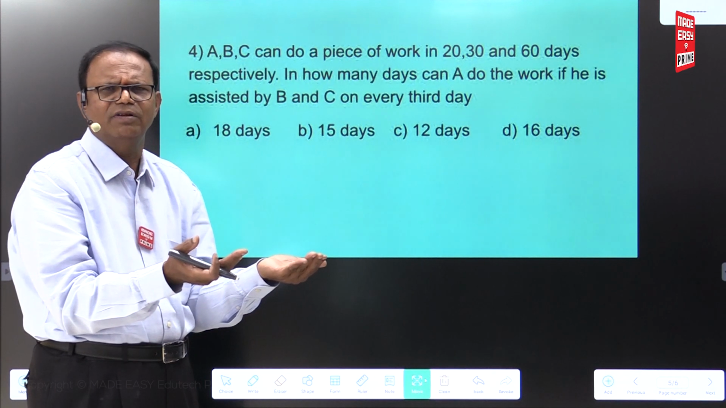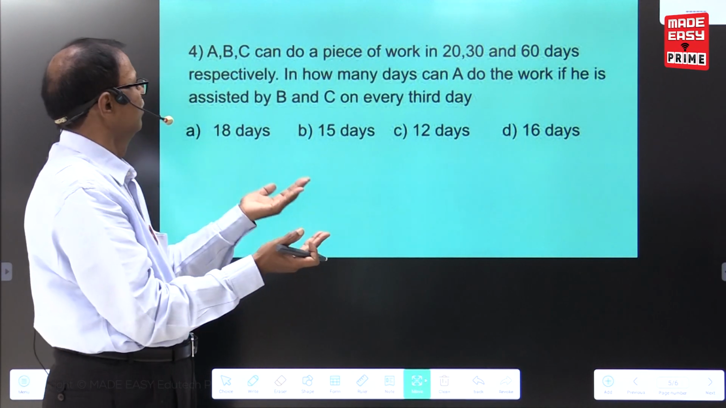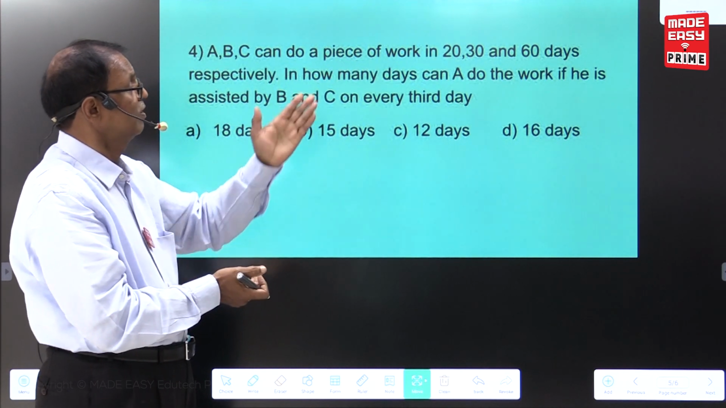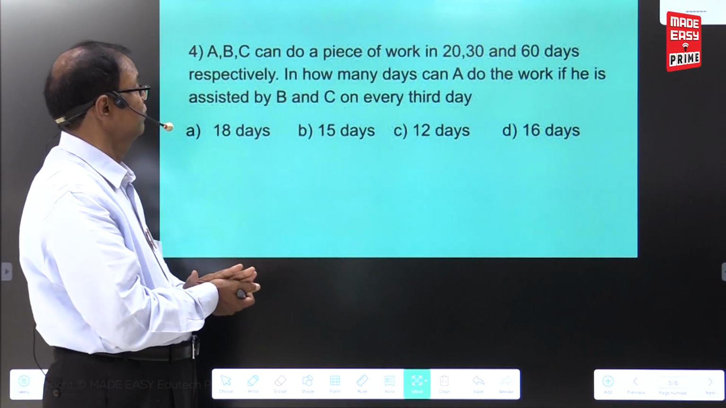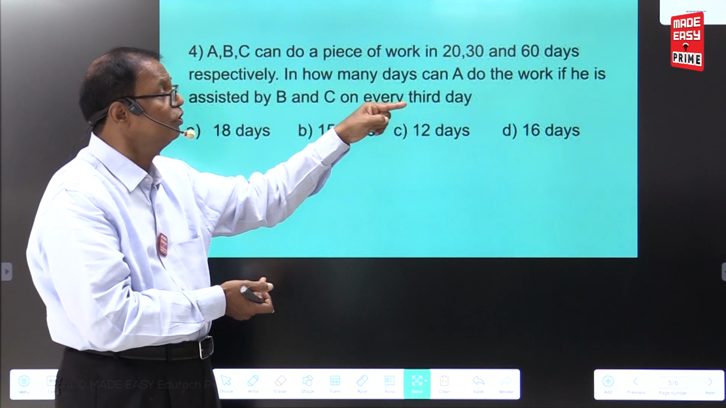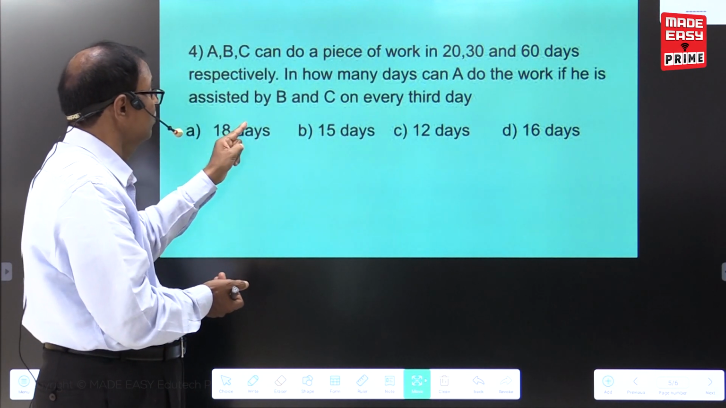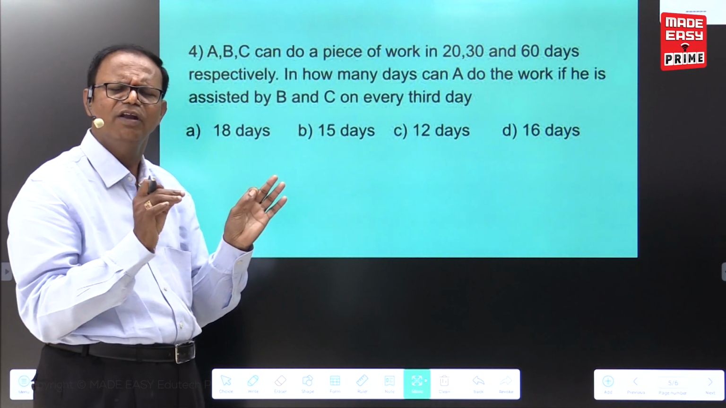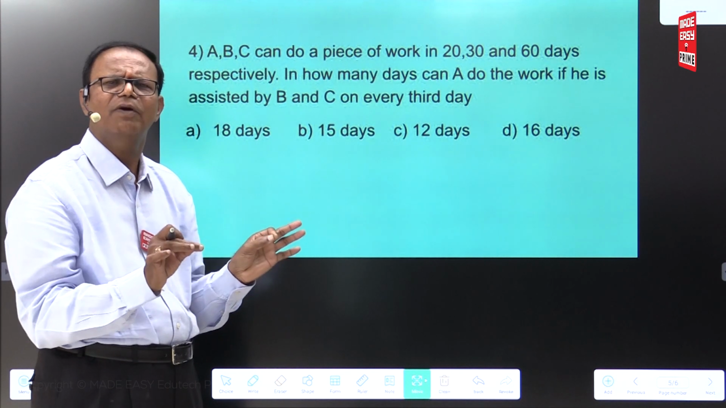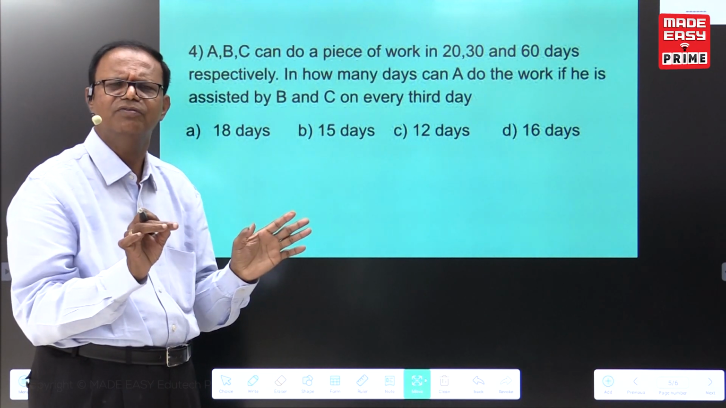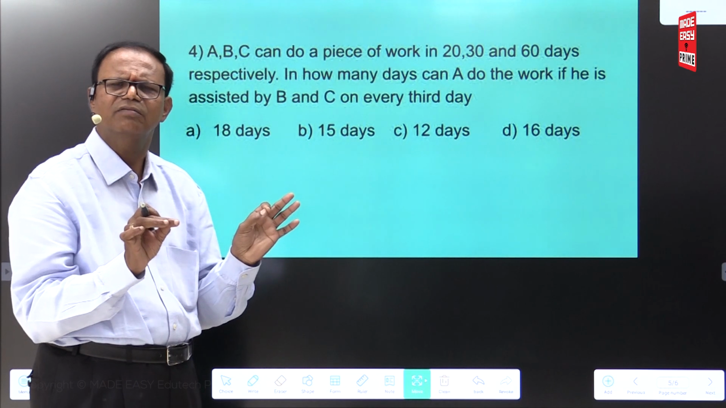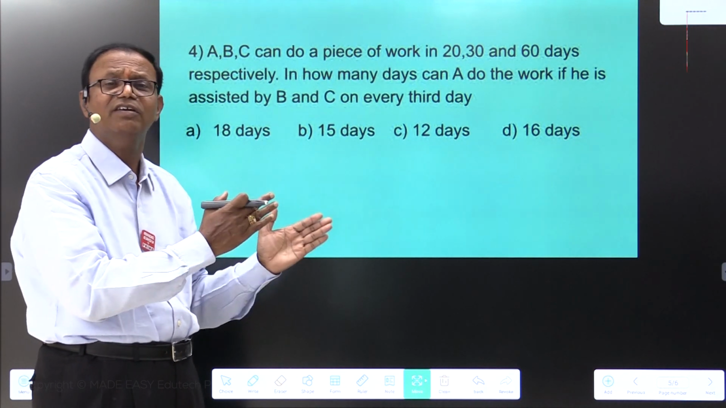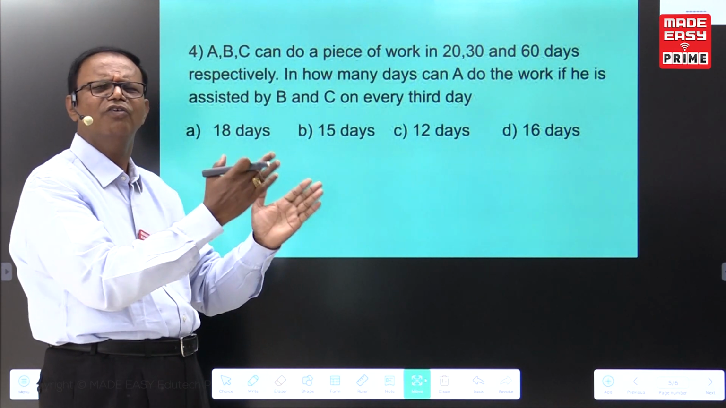Very simple shortcut method. See, A's capacity is 20 days, B's 30 days, C's 60 days. In how many days can A do the work, if he is assisted by B and C on every third day? Reading the problem is very important. Those reading properly can understand the concepts. Writing the answer in an objective test is according to our convenience. Finally, they will see what the correct answer is. They are not going to see everything you write.